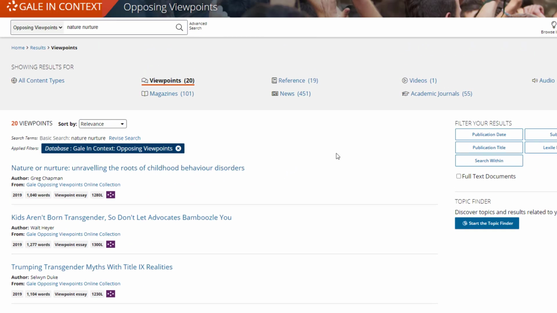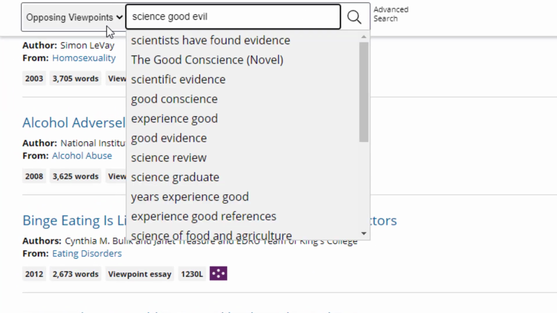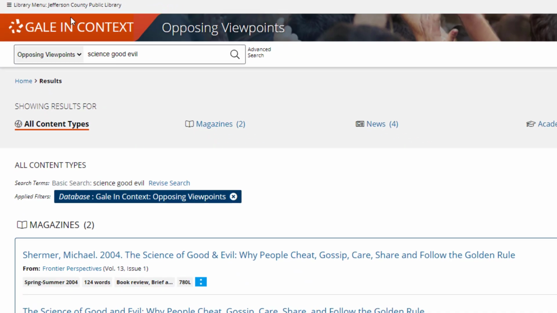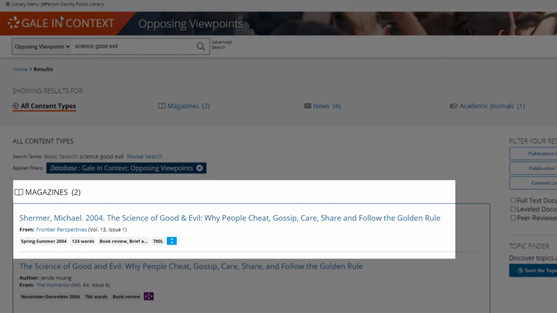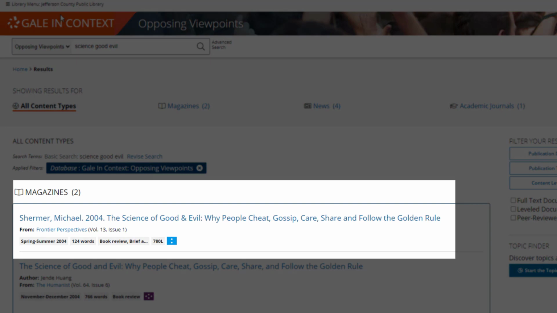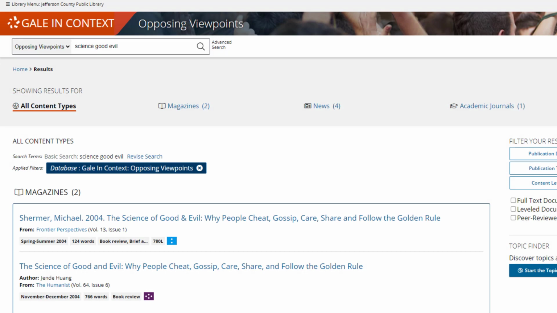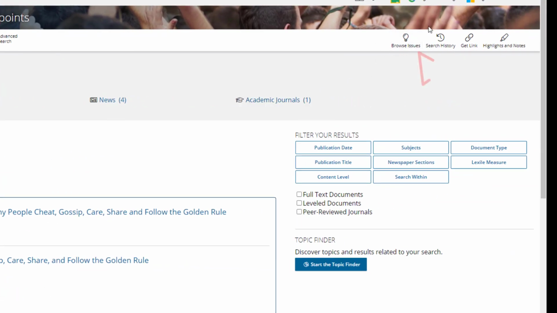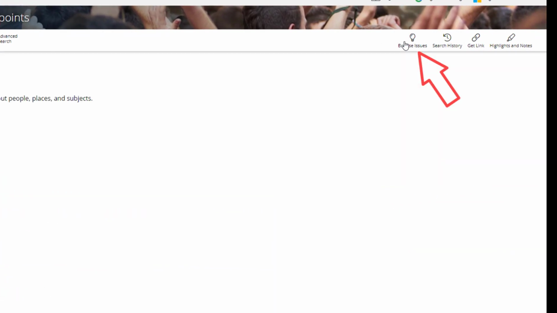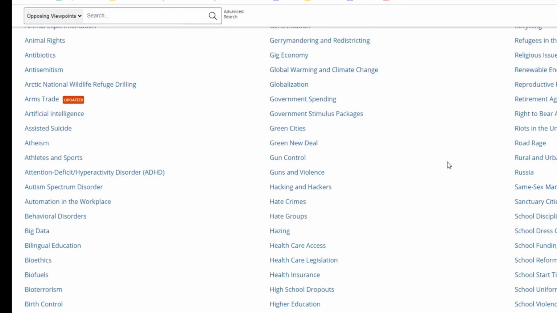Now, if you're not having any luck with keywords, this is a smaller database, so it is highly browsable. So for example, when I searched for science, good, evil, I didn't really get much, except maybe this result, which would be helpful for a topic if I'm writing about human nature. But knowing how gigantic the debate is on science ethics, I know that I am just not using the right keywords. So I'm going to click Browse Issues up here and just start scrolling through the topics.